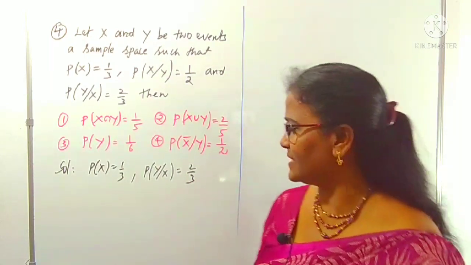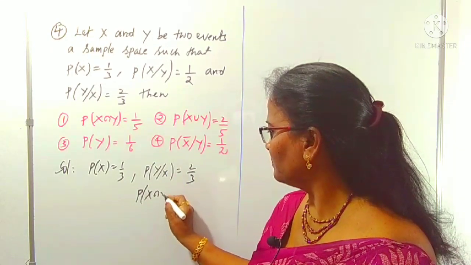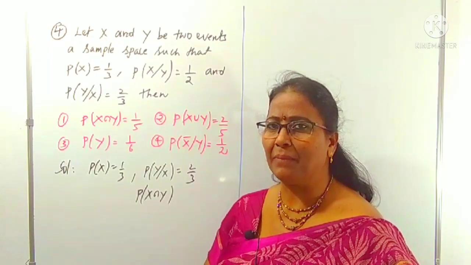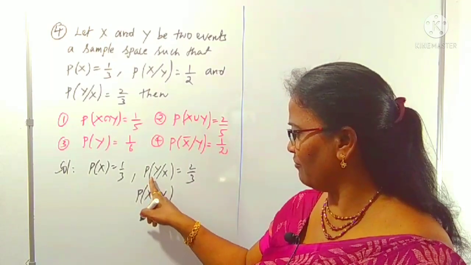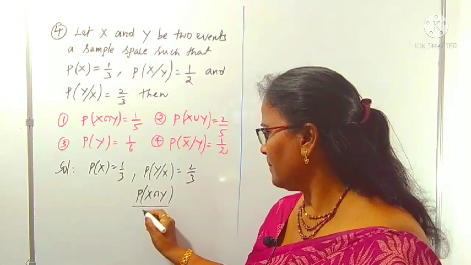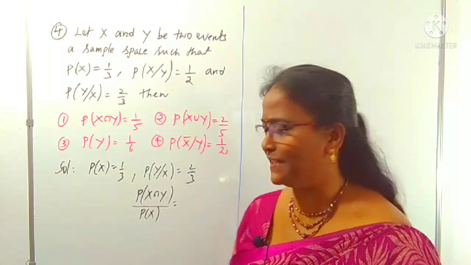What is P of Y given X? P of A given B we can write as P of A intersection B by P of B. Same way, P of Y given X is P of X intersection Y by P of X. This is a conditional probability. Don't forget, it's very, very important.